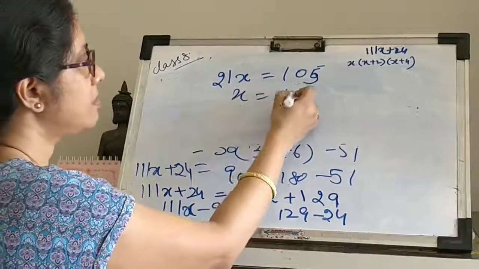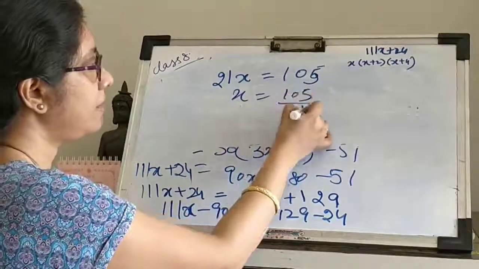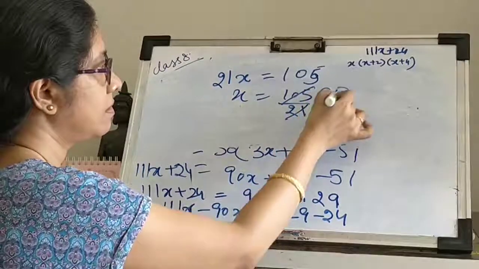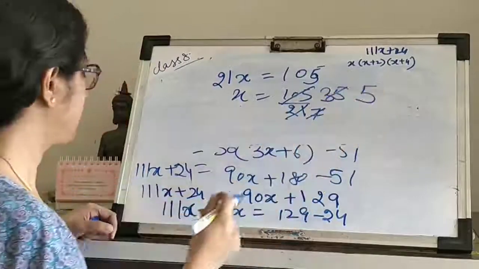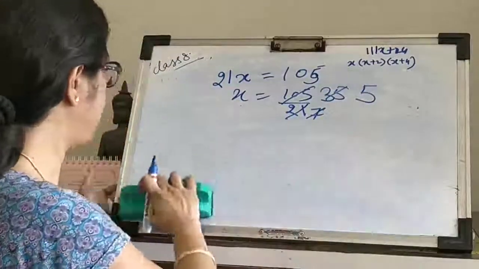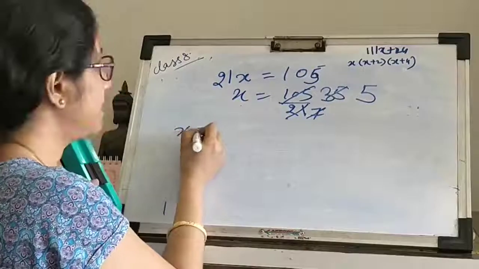So x is 105 by 21. 3 7s are, 7 5s are. So what I have with me is x is 5.